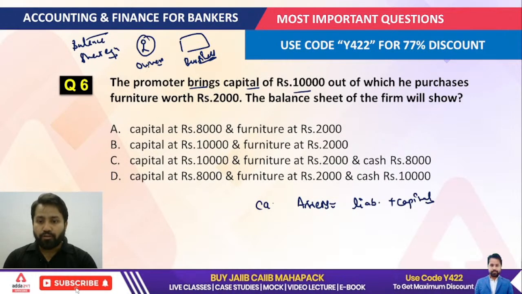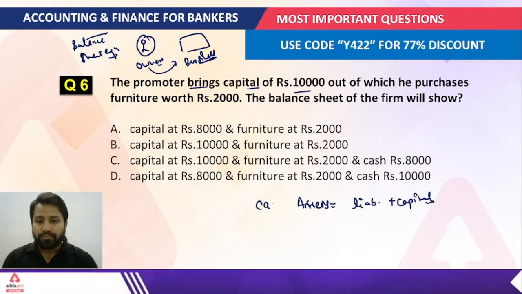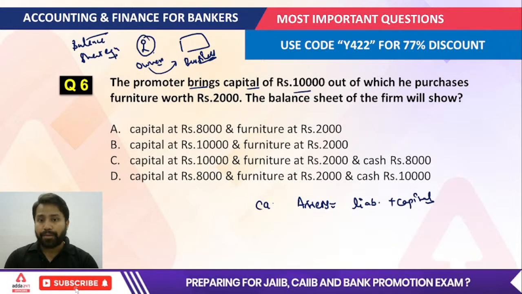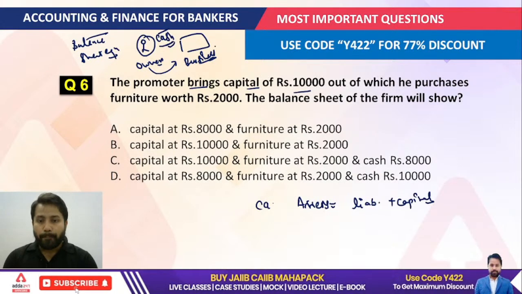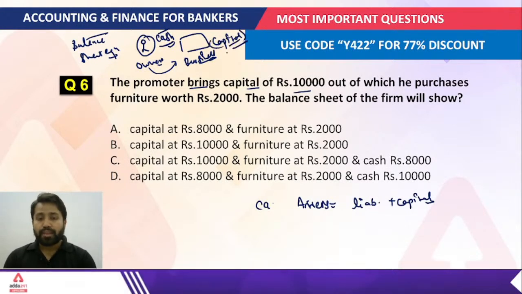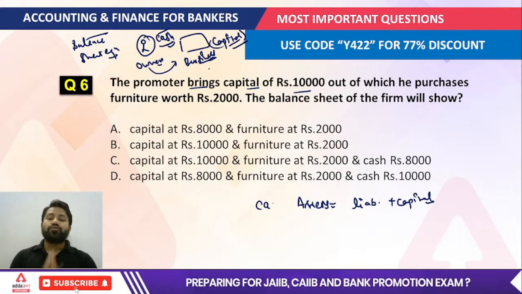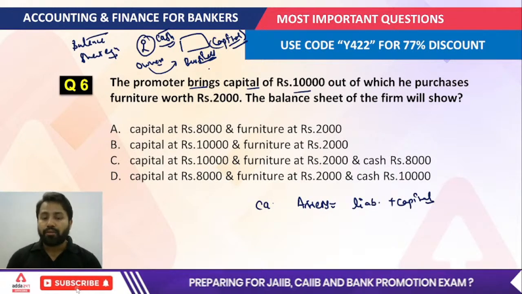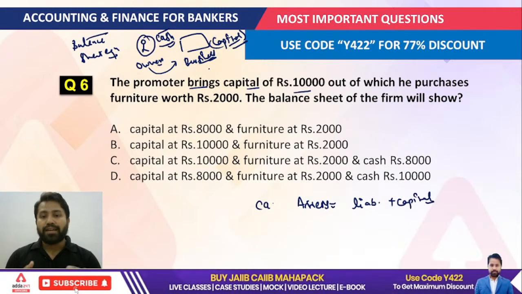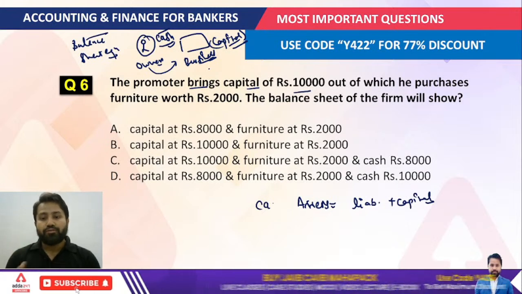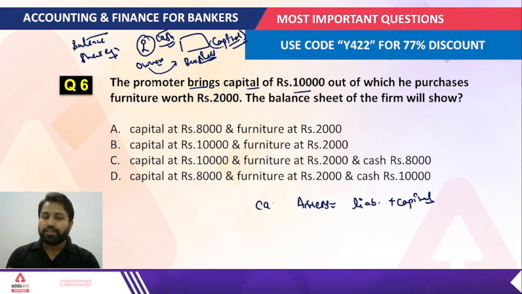That means if the owner started his business with some capital, for the owner that is considered as cash, but for the business that is considered as capital, because this somehow shows the liability of the company or business that the company has to pay to the owner when the owner wants it.